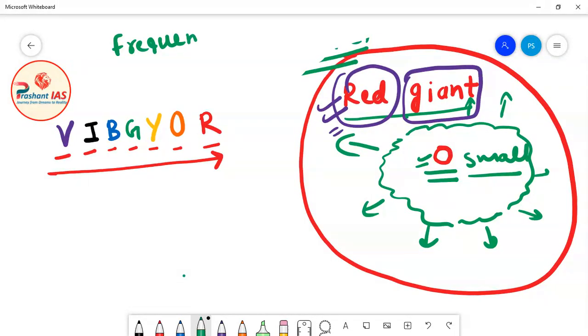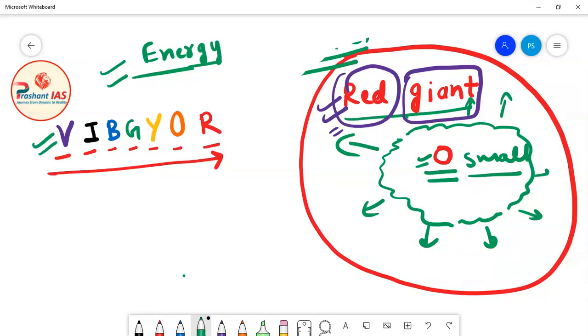Okay, so when we move from violet color to red color, what will happen is that the frequency of the radiation will be reduced, or in simple words, we can also say that the energy is reduced. So violet represents very high energy. Violet colored light is very high energy.